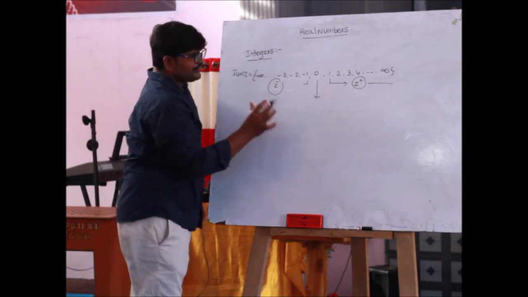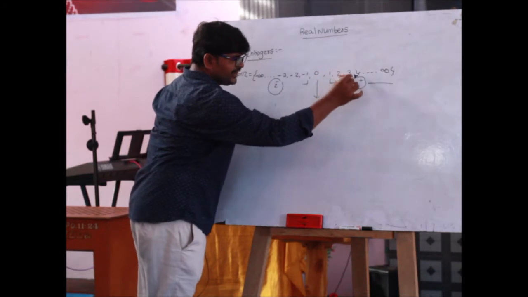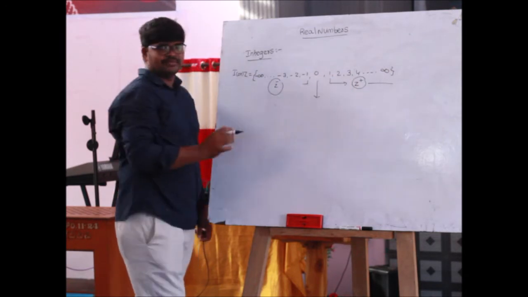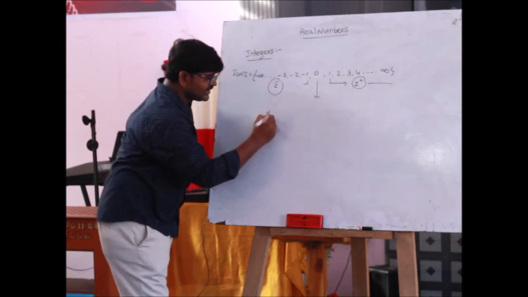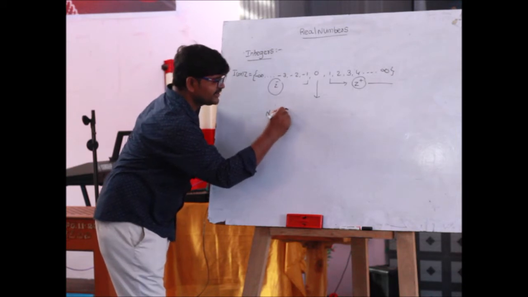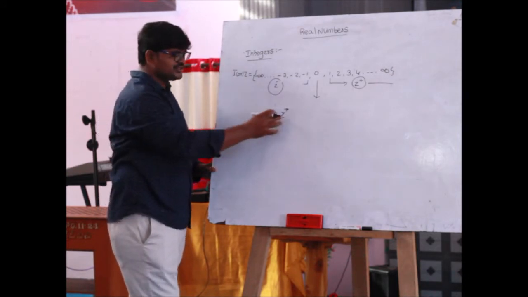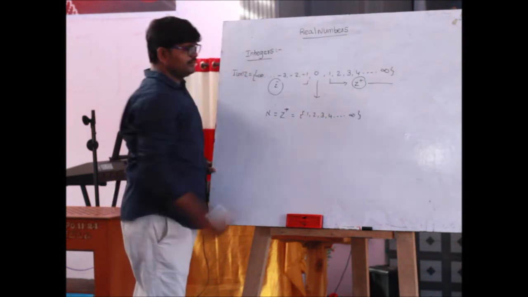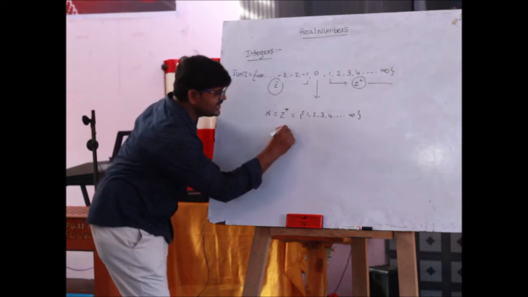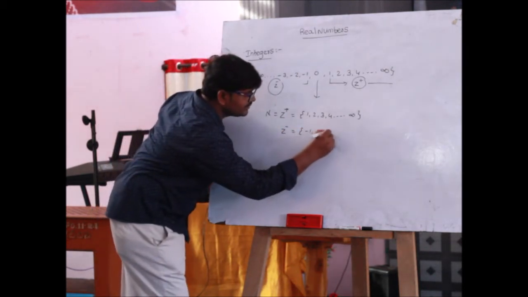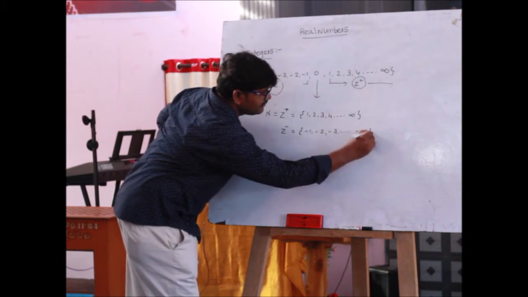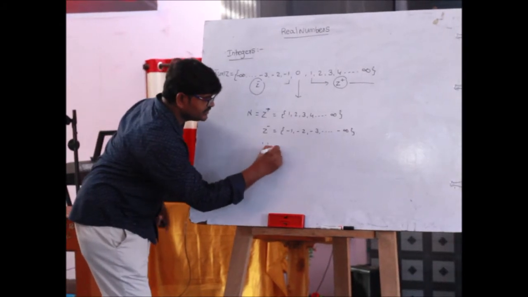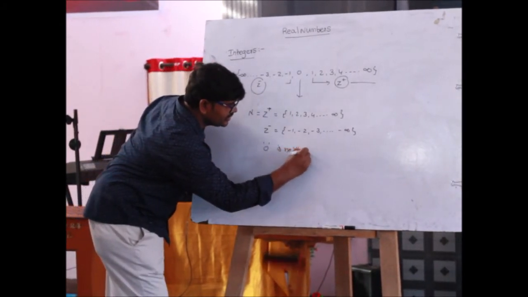So clearly we observe here 1, 2, 3, 4 up to infinity. These are the set of positive numbers or the set of natural numbers. Another name for the set of natural numbers is the set of positive integers, where N equals Z plus equals 1, 2, 3, 4 and so on up to infinity. And Z minus equals minus 1, minus 2, minus 3 and so on, minus infinity. And 0 is neither positive nor negative.